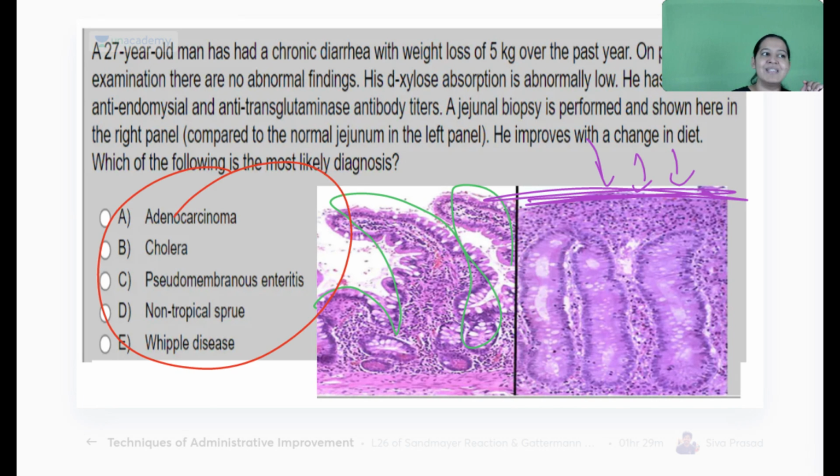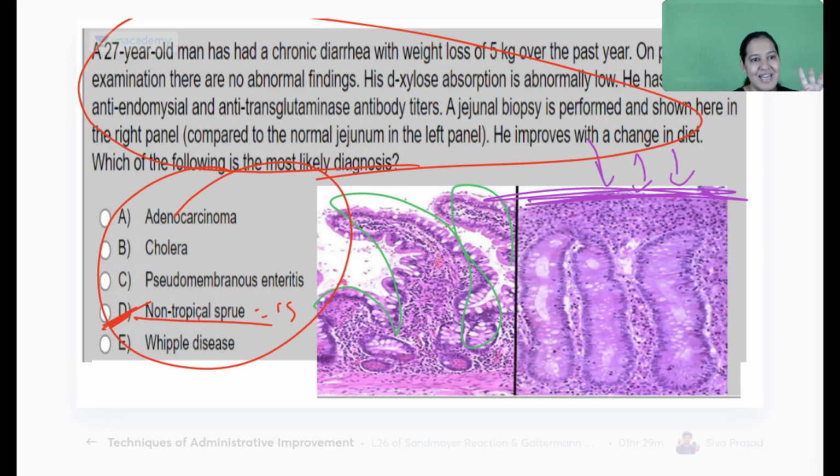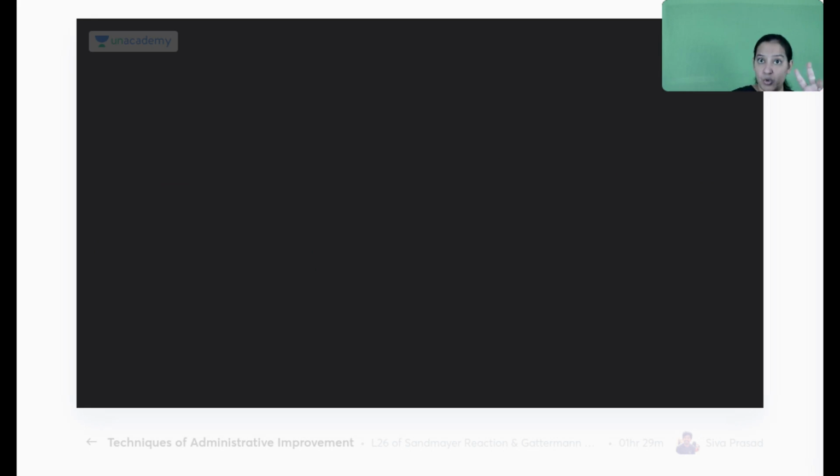So in the options, I can see only non-tropical sprue. So this question is easy. Answer here is D. If the question contains tropical sprue also, then you will get confused, and I would have to read the question to decide which way to go. You have to understand there are two sprues: tropical sprue and celiac sprue, or non-tropical sprue.